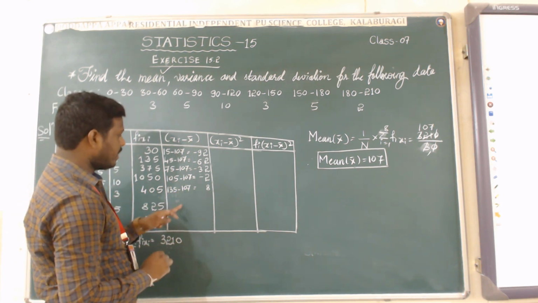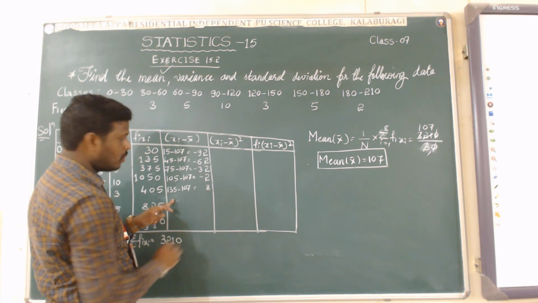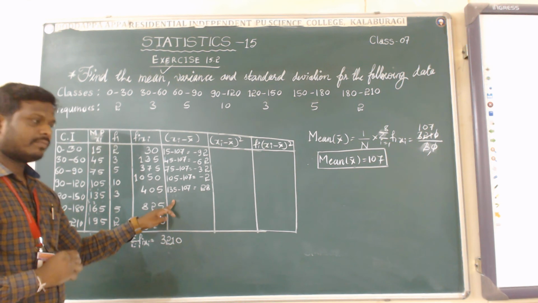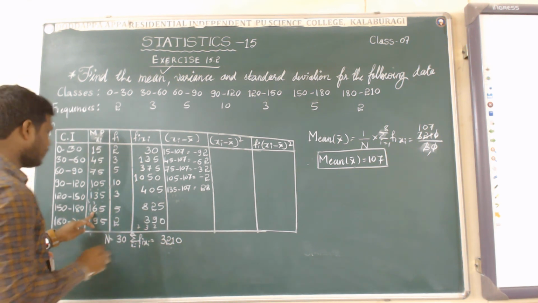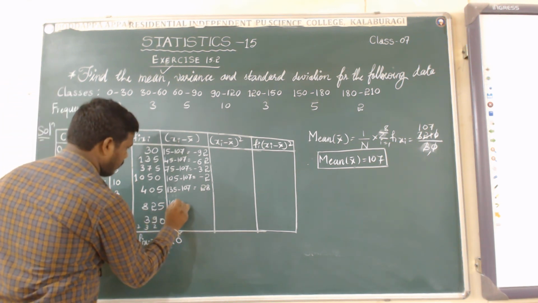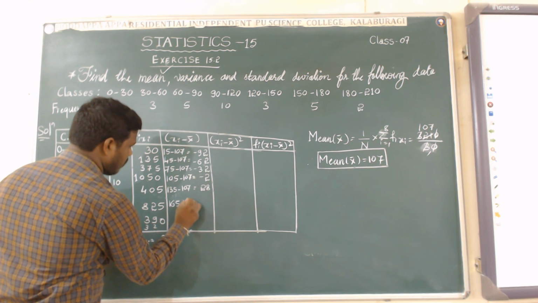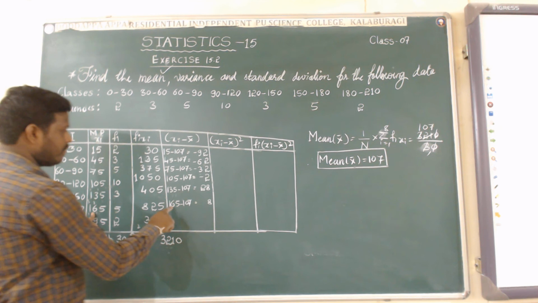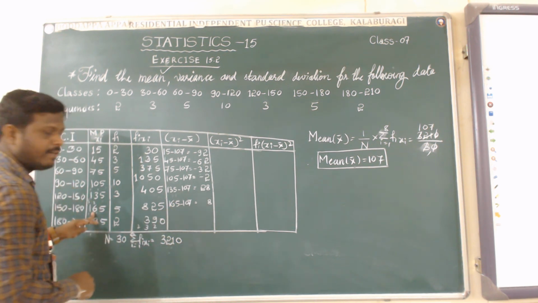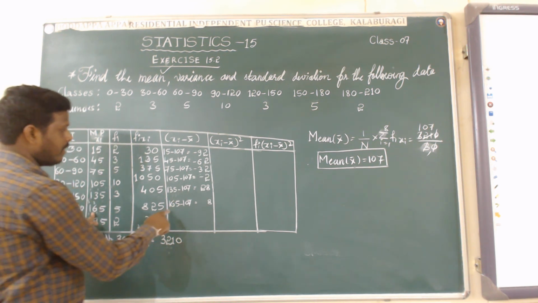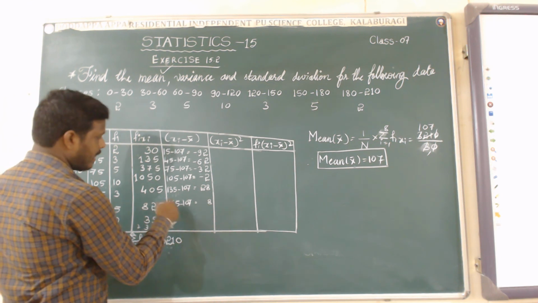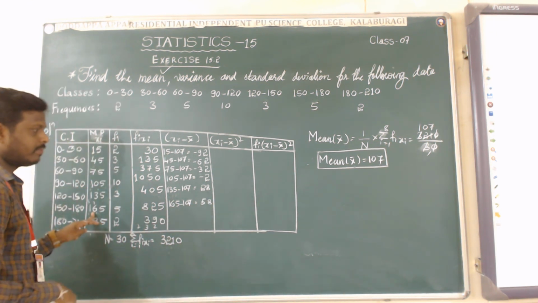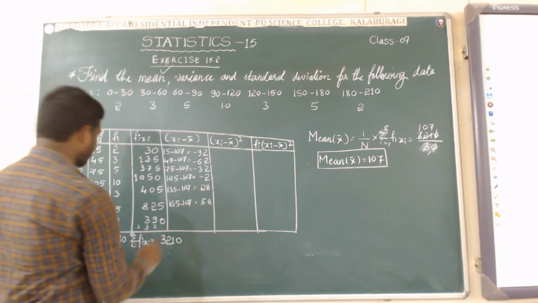Subtract 10 from 12, that is 2. So plus 28 will come. Again, what is there? 165 is there. 165 minus 107. 8 will be left, 50. In 50 we have to subtract 10, we will get 5. Yes, we will get 58.